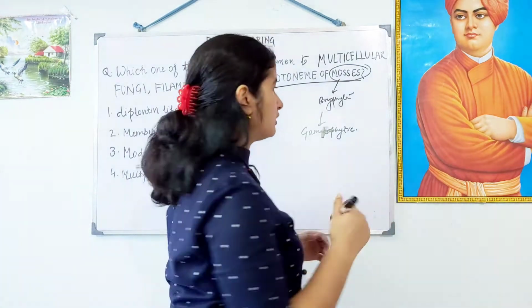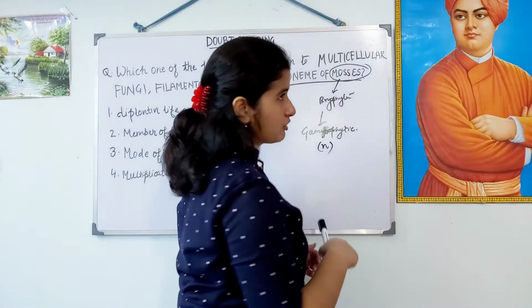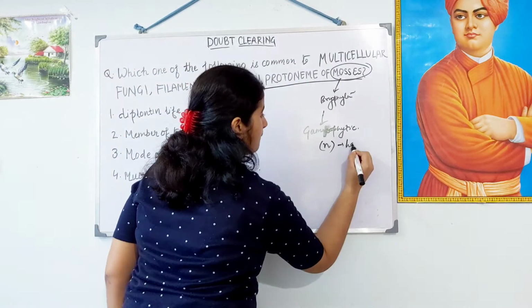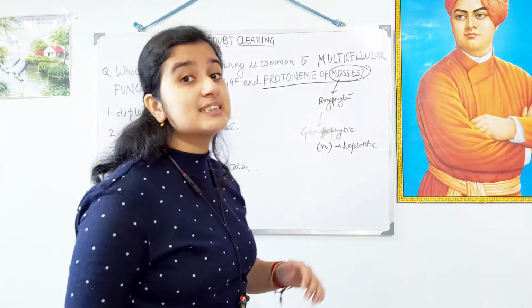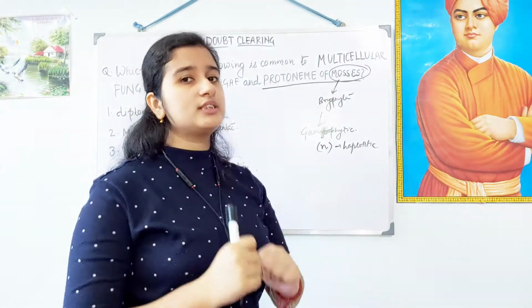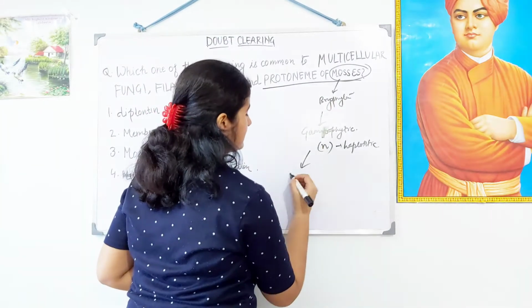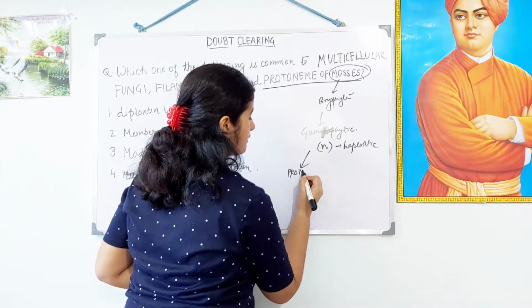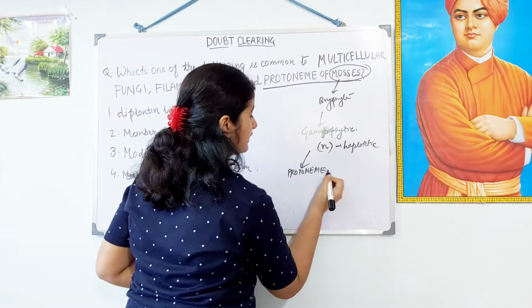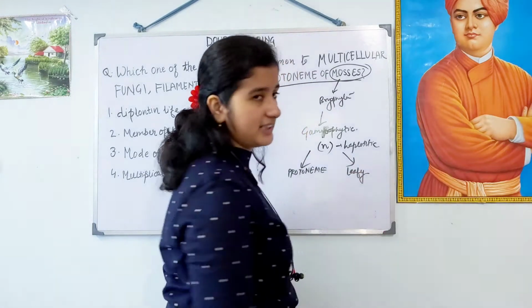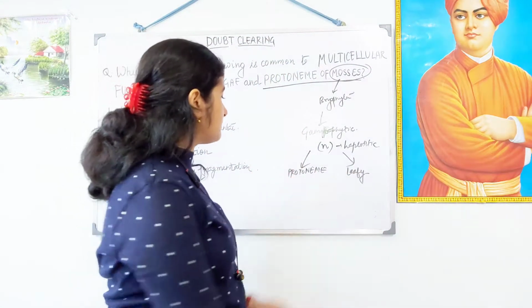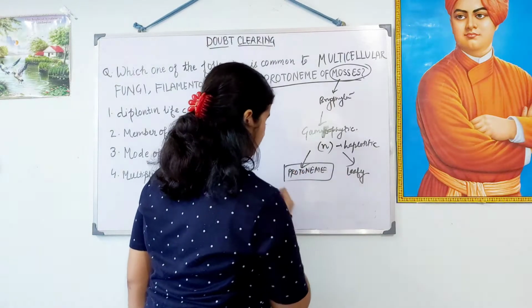This is haplontic, in terms of number of chromosomes. And this gametophytic stage of mosses has 2 stages. The first one is the early stage, that is the protonema, and the second one is the leafy stage, that is the later stage. Okay, now we have to discuss this protonema.